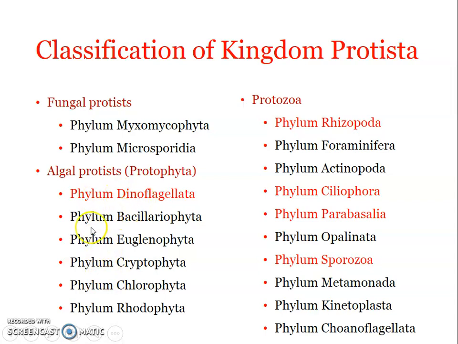We can see the phylum Dinoflagellata, phylum Bacillariophyta, phylum Euglenophyta, phylum Cryptophyta, phylum Chlorophyta, and phylum Rhodophyta. Dinoflagellata is one of the most important groups, and one example you are familiar with is Noctiluca. It includes a large group of mainly photosynthetic protists, and we can also find heterotrophic groups as well. They are biflagellate, in the sense that they have two flagella.